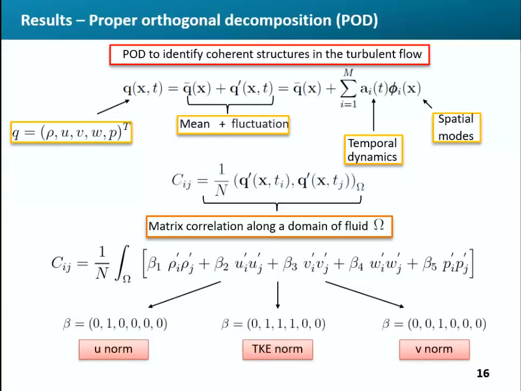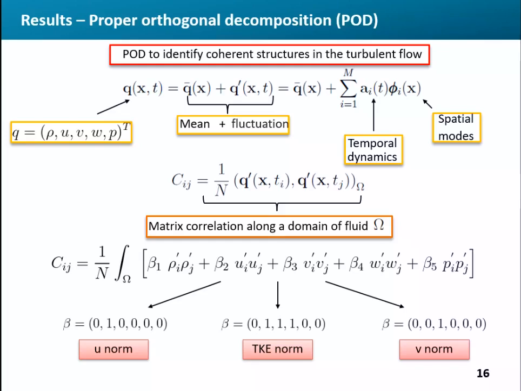Among the several modal decomposition techniques, we use the proper orthogonal decomposition, POD, to identify covariant structures in the turbulent flow. In POD, the vector of flow quantity Q is assumed to be a function of space and time, and it can be decomposed as a sum of the time average flow, Q bar, and its fluctuation quantities. The fluctuation can be expanded in a combination of spatial modes and temporal dynamics.